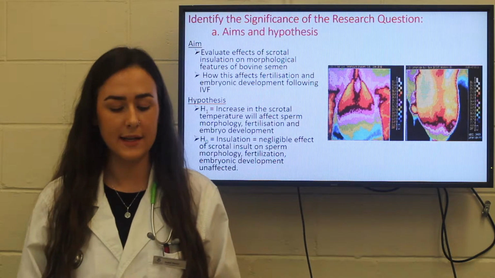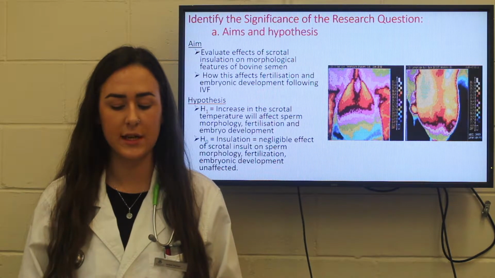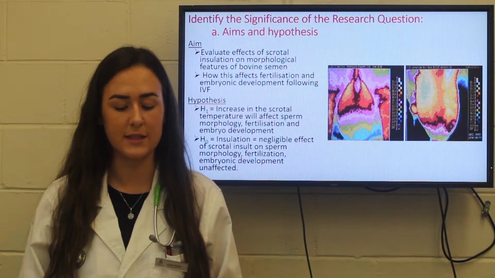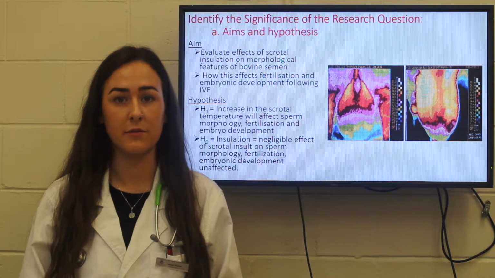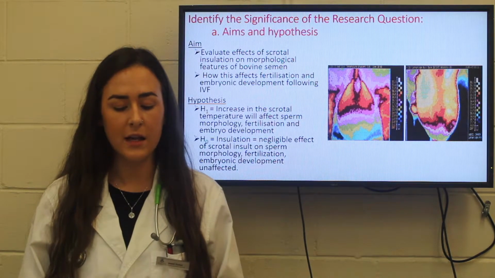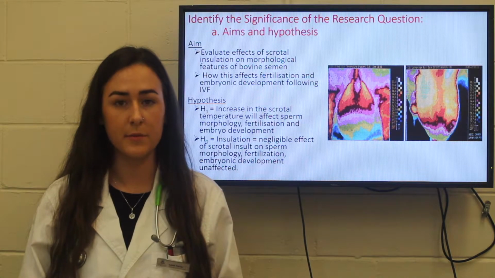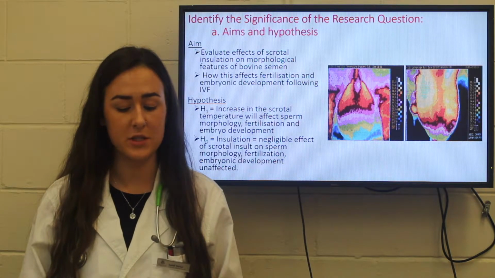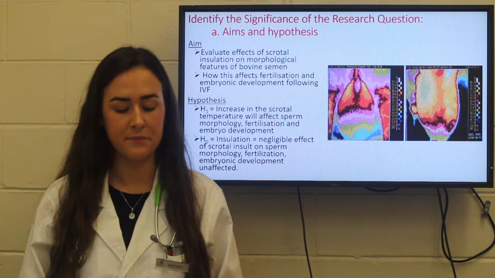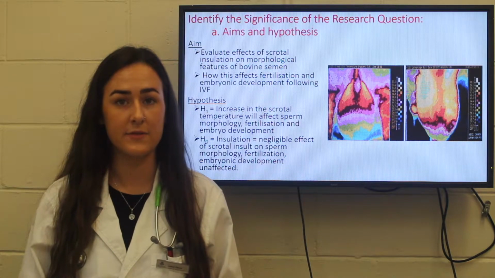The principal aim of this study was to evaluate effects of scrotal insulation on morphological features of bovine semen and how this affects fertilisation and embryonic development following in vitro fertilisation. An elevation in testicular temperature by thermal insulation or increased ambient temperature of the scrotum consequently leads to disruption in spermatogenesis. This study was undertaken to analyse and determine any correlation between abnormal sperm morphology and embryonic development.